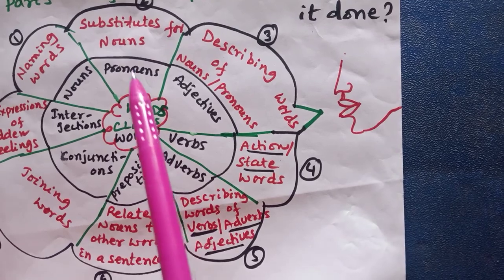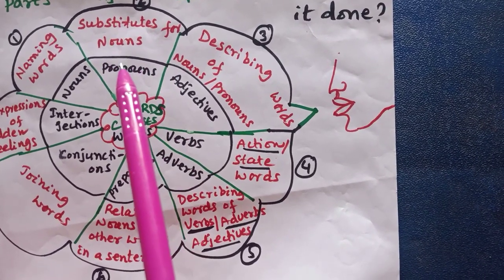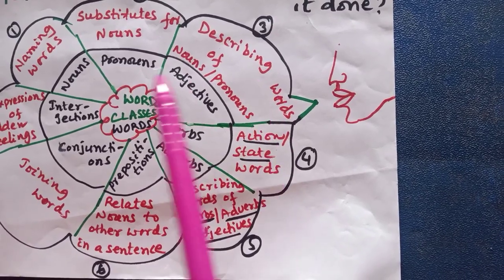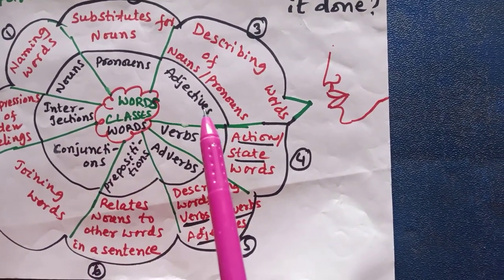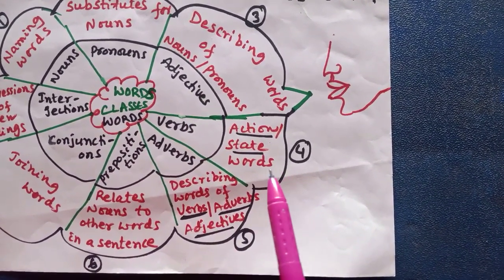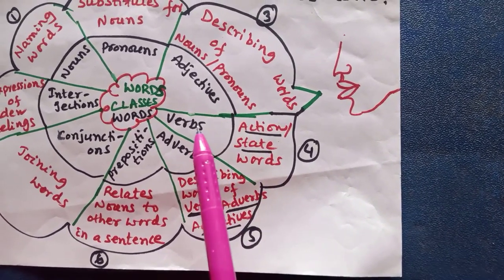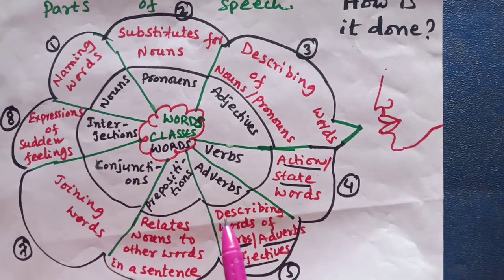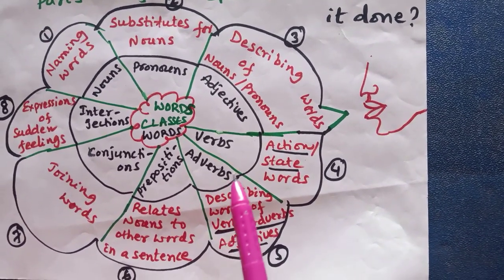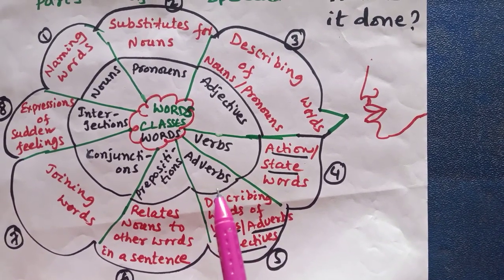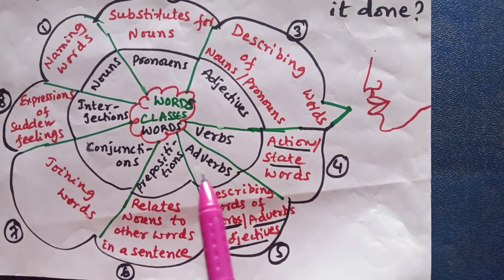When some words act as substitutes for nouns, they are called pronouns. Some words describe nouns or pronouns, they are called adjectives. Some words show actions and states, so those words are called verbs. Some words describe adjectives, verbs as well as adverbs, so they are called adverbs.